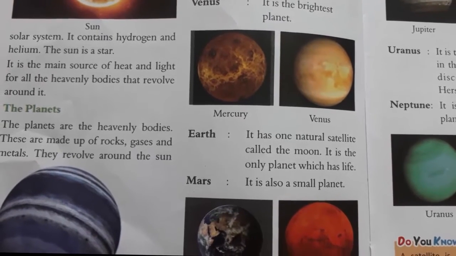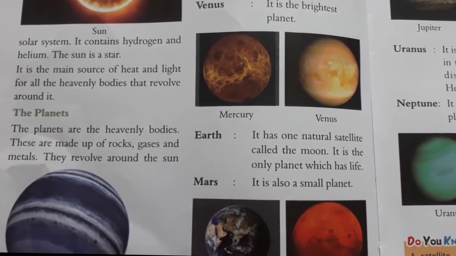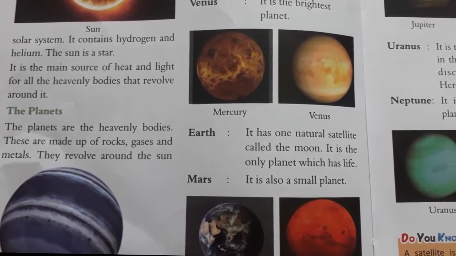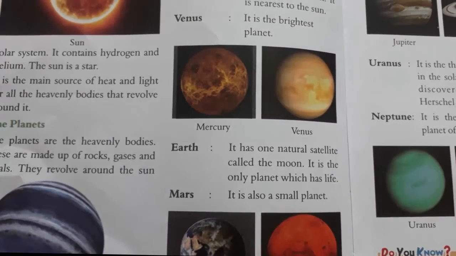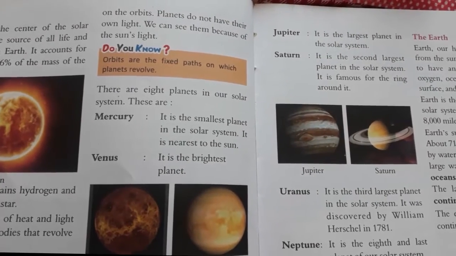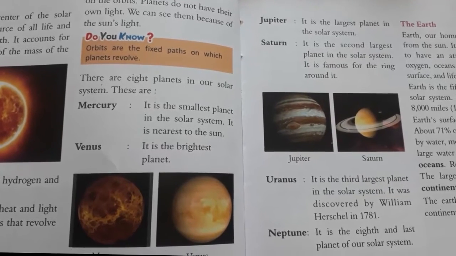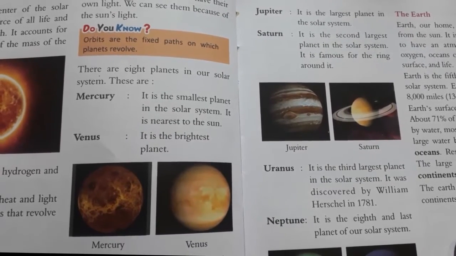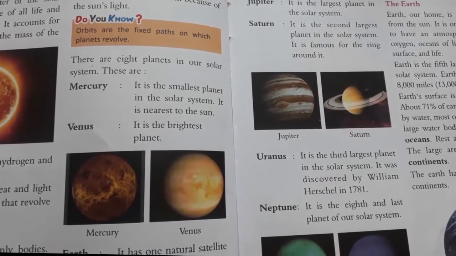Now let's read about the planets. The planets are heavenly bodies. These are made up of rock, gases and metals. They revolve around the sun on their orbits. Planets do not have their own light. We can see them because of the sun's light. There are 8 planets in our solar system.